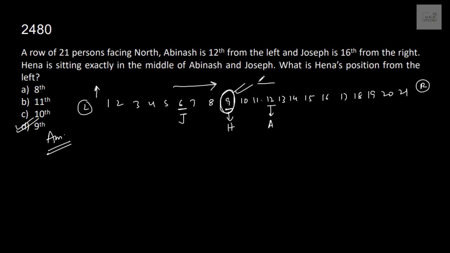Or if from the right they have asked, so it should be 21 minus 9, sorry. So that would be what? 12. Fine. 1, 2, 3, 4, 5, 6, 7, 8, 9, 10, 11, 12. But since one number is included, 13th from the right.